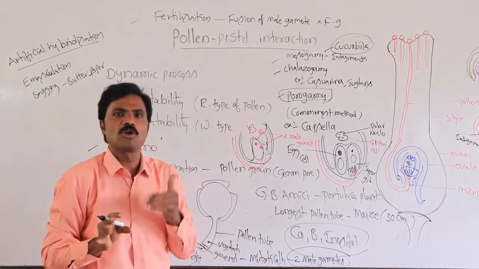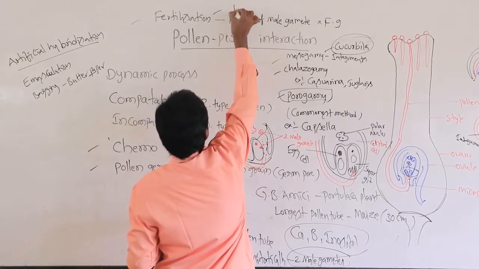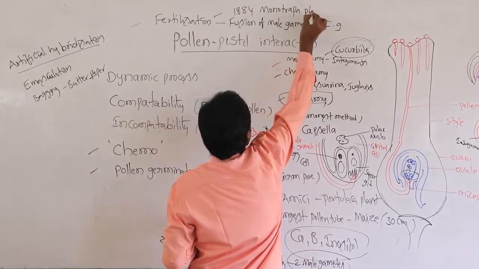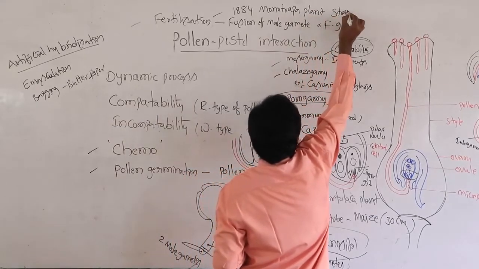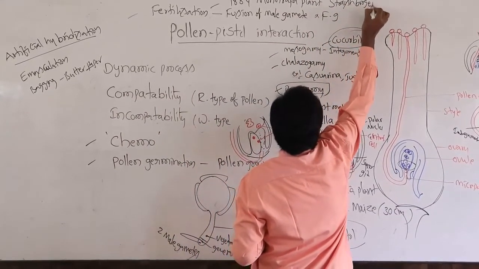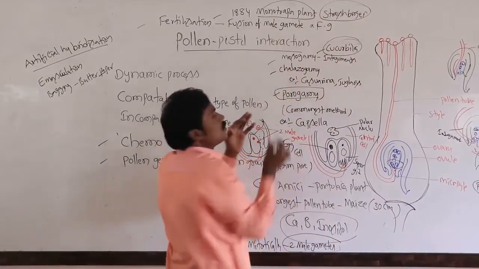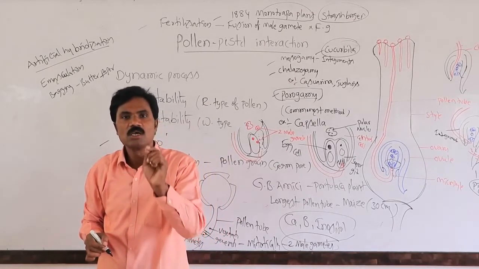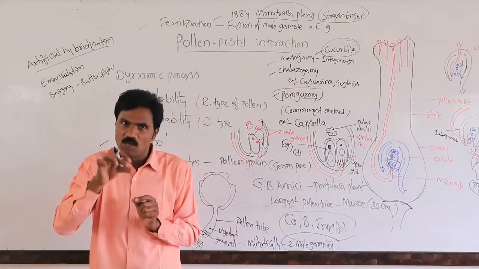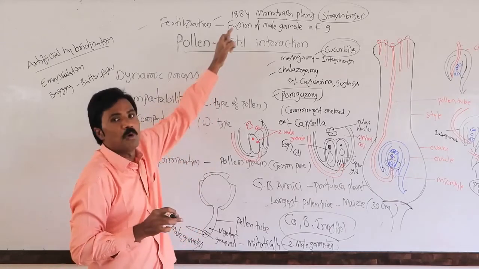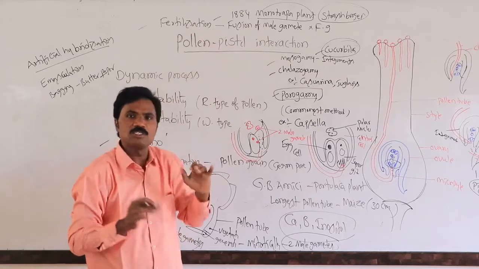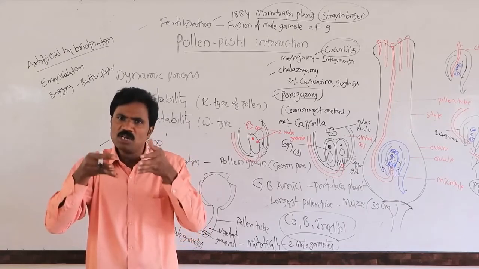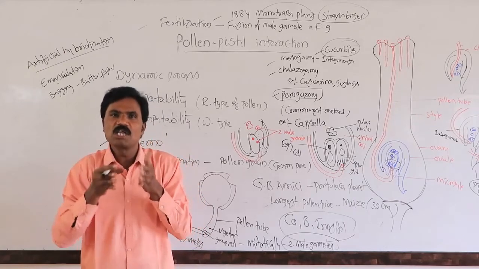So Strasburger identified it in the Monotropa plant in the 19th century, 1884. If they ask the question, who is the scientist who discovered fertilization? Your answer will be Strasburger. If they ask for the name of the plant, then you write Monotropa. What is fertilization? Fusion of male and female gamete. That is the common definition. Still, if you want it in a deeper manner, it is called generative fertilization.